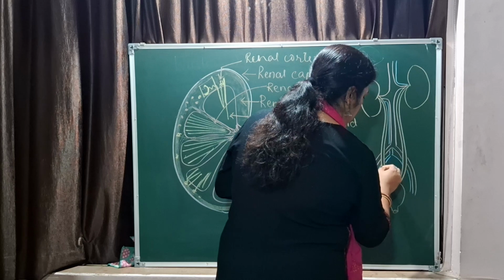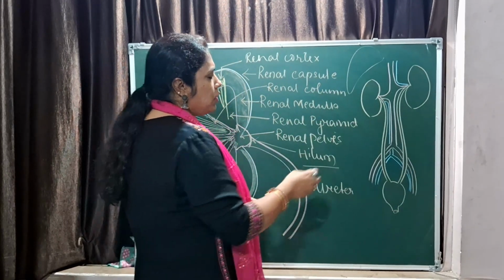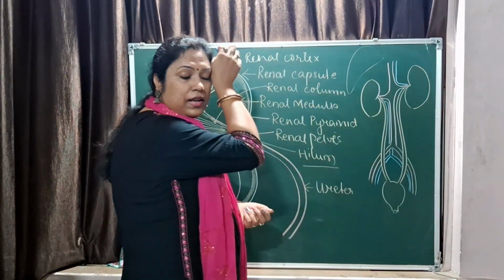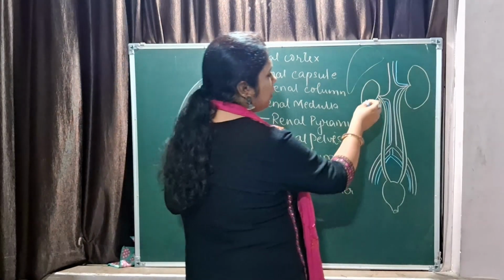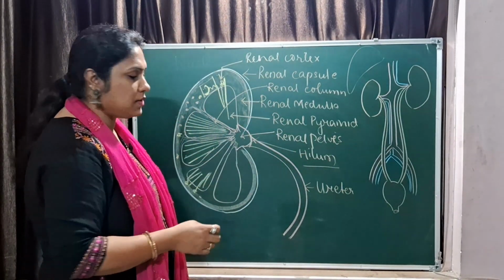This is your... is it clear? So the point of attachment where all the veins and the arteries are entering and leaving your kidney, that is called the hilum, and the ureter also bulges out from the hilum, and that is the renal pelvis, gets